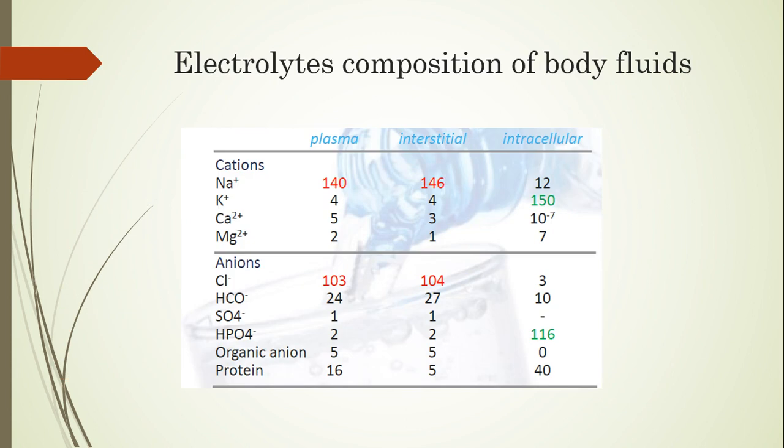Now, the composition of the electrolytes in the body fluids. This is the composition in plasma, interstitial, and intracellular fluid. Here you can see the composition of sodium, potassium, calcium, magnesium, chloride, bicarbonate, sulfate, hydrogen phosphate, organic anions, and proteins.